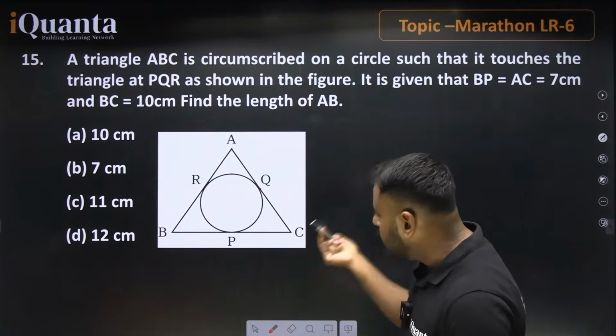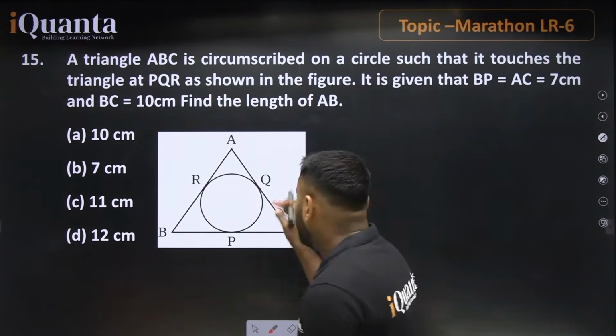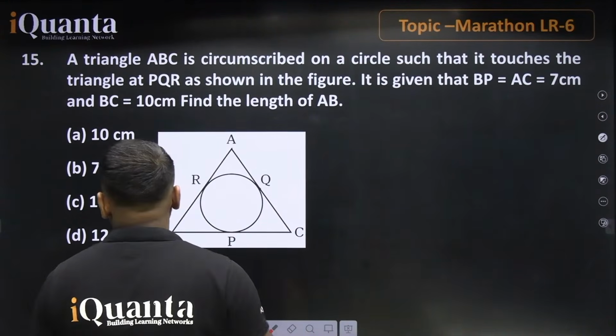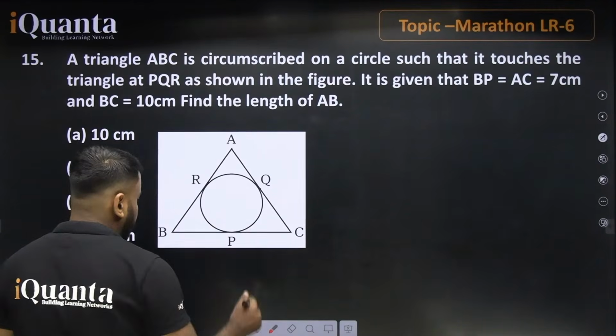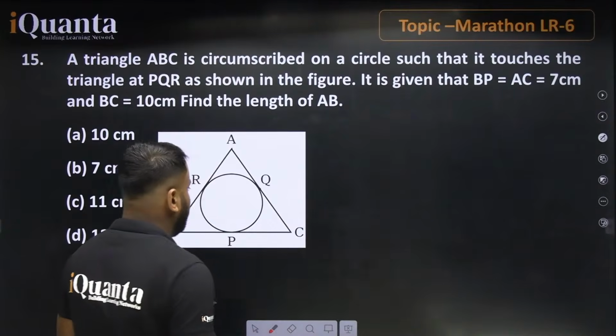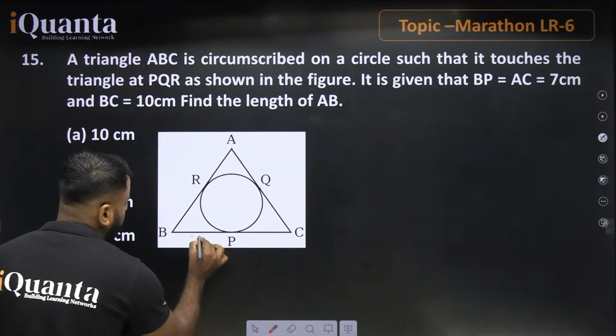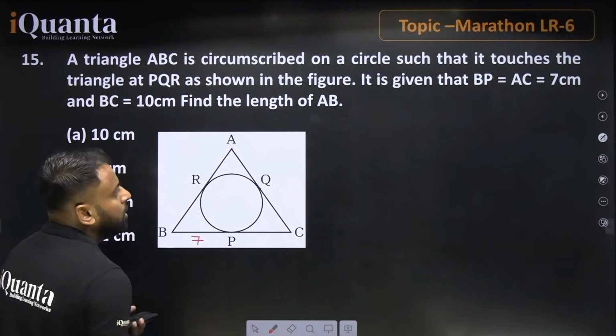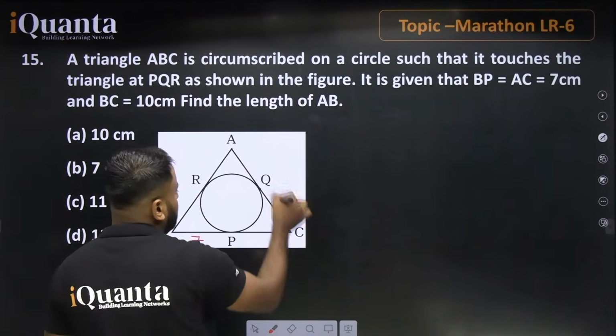So all these are just tangents, but the statement says BC is equal to 10. It means that this complete value must be equal to 10. And further, BP and AC are 7. So BP, if talking about this, this is BP, BP is 7 and AC is 7. So AC is completely 7.